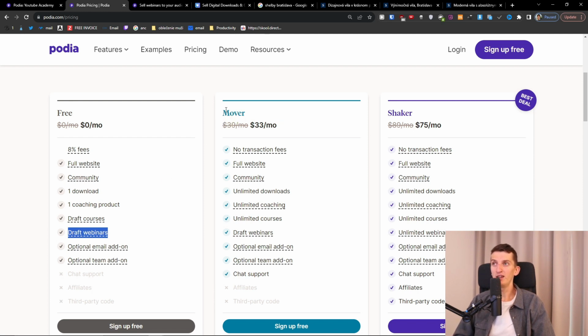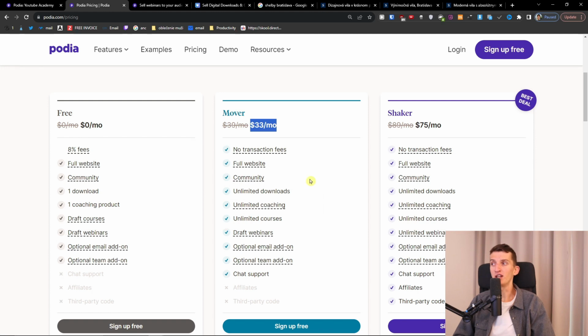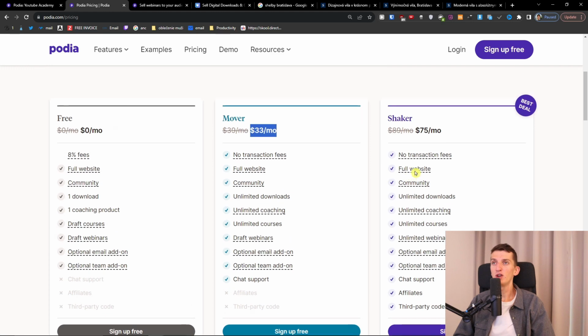And then when you're ready, you would just move to the Mover plan for $33 a month, where you can have unlimited coaching, unlimited courses, and all the features covered. Or if you also want to have affiliates, you can move to Shaker.